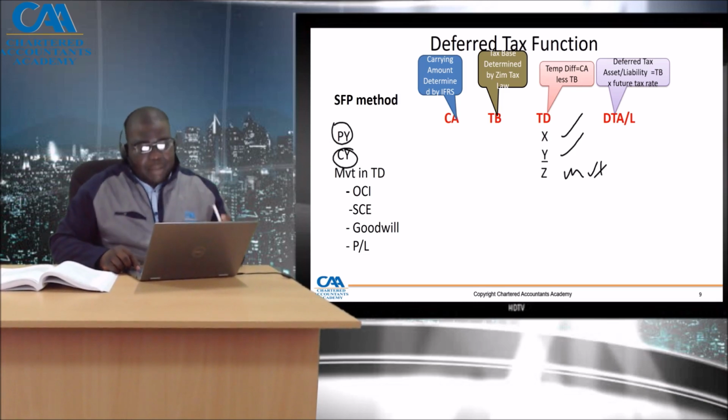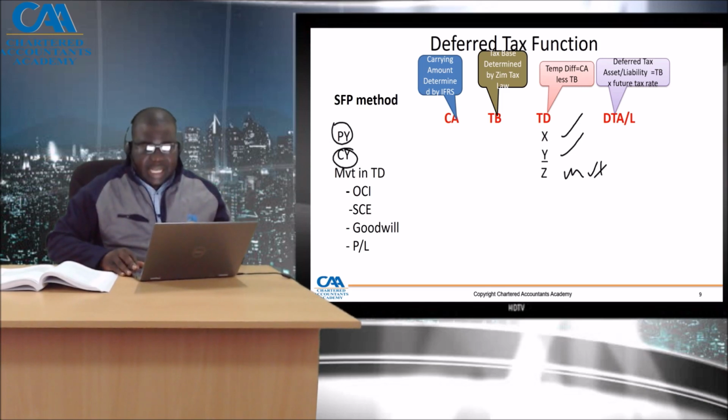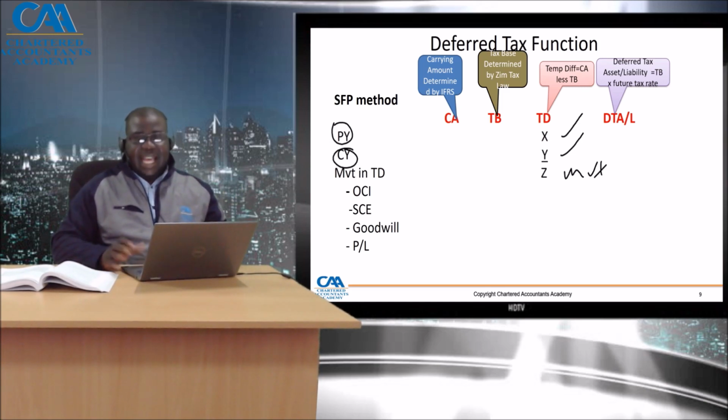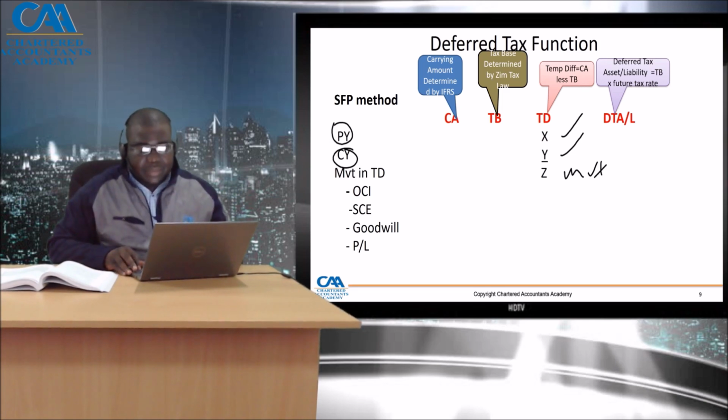So carrying amount is determined by IFRS or specific standards, whereas tax base is determined by tax law, as we learned, and temporary difference is simply the difference between the carrying amount and the tax base. Deferred tax liability or asset is the temporary difference times the tax rate.